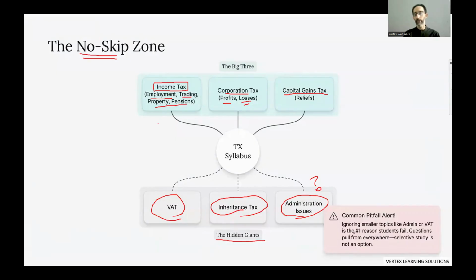The number one reason is that students simply say that this is not important, but when it comes in the exam, you end up finding that a lot of questions are from administration, a lot of questions are from inheritance tax. So do not make this mistake and cover each and every aspect. For this I have recorded specific sessions on the questions only dealing with these areas.